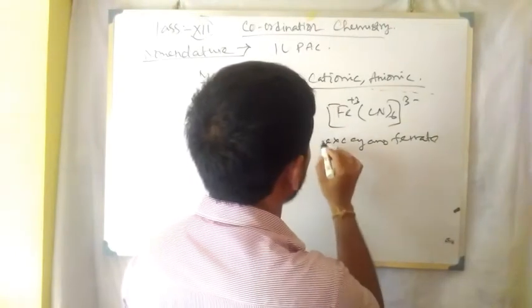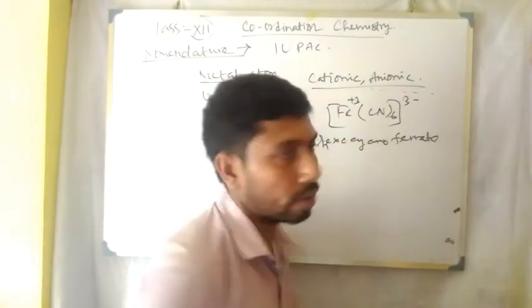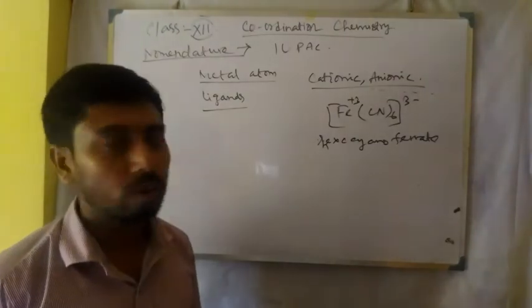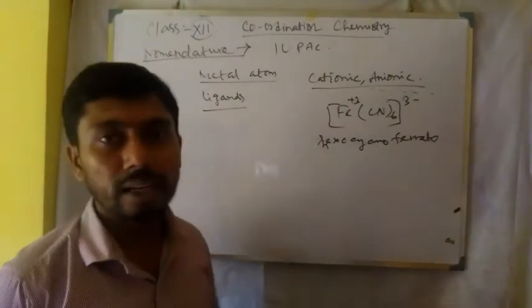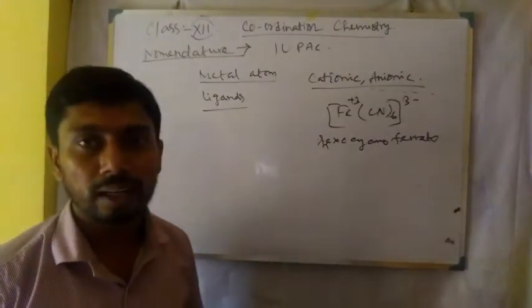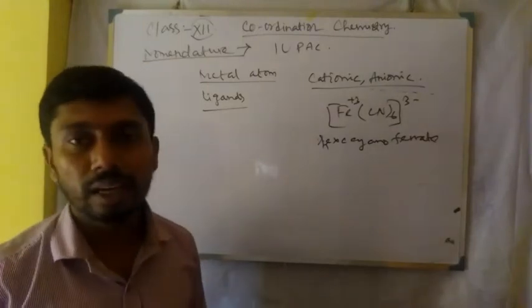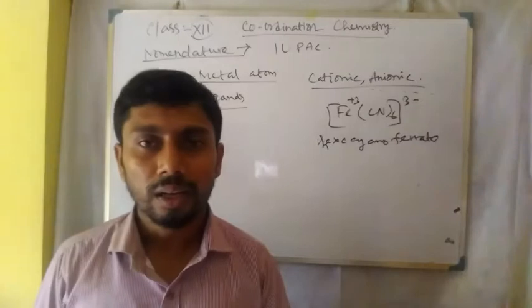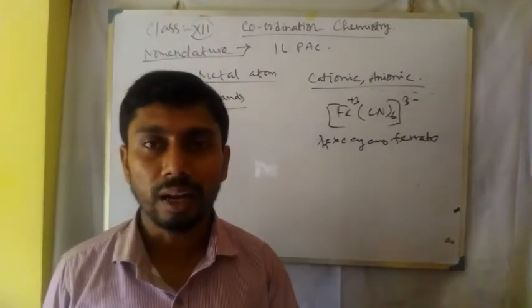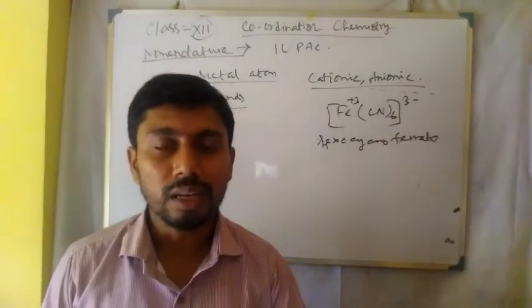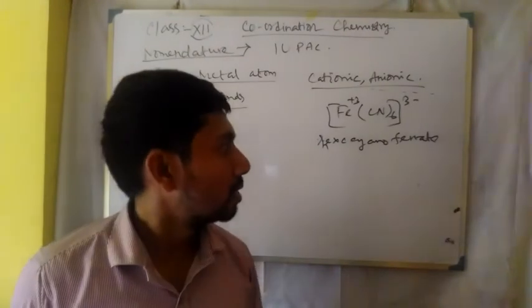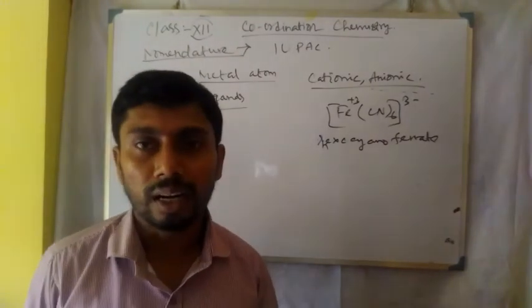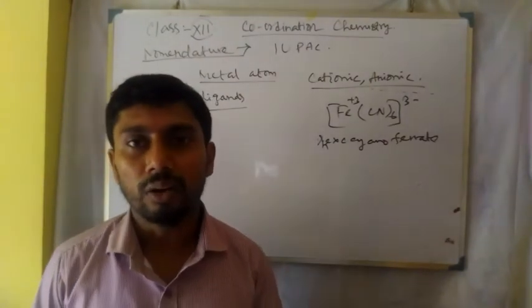Remember that in the nomenclature of inorganic coordination compounds, all the letters will be in small letters. If there is a combination of cationic and anionic type complex, then one is the cationic part and another one is the anionic part.